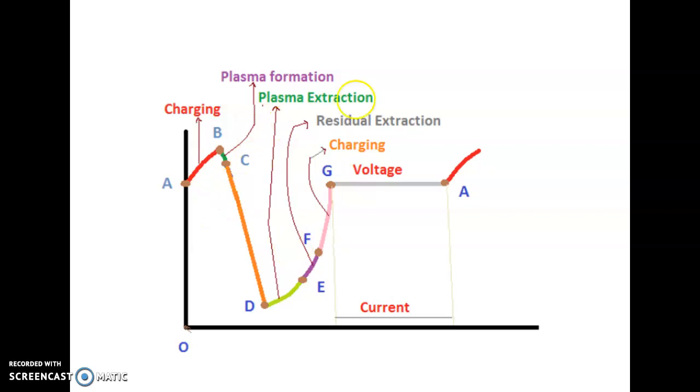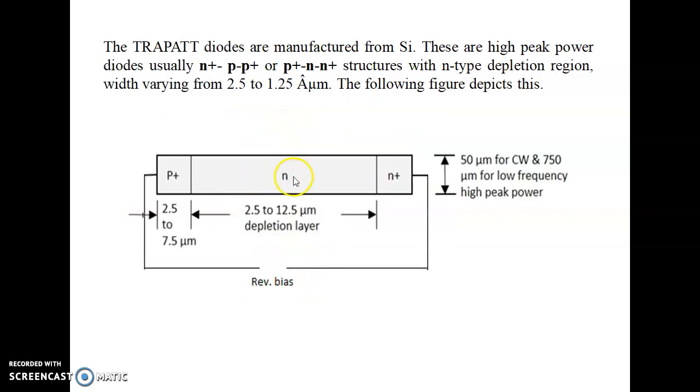They are present when the electric field is at low potential, and finally the plasma will be trapped inside the depletion region. Hence we call this device the trapped plasma avalanche triggered transit.